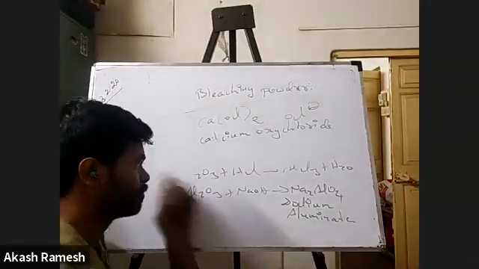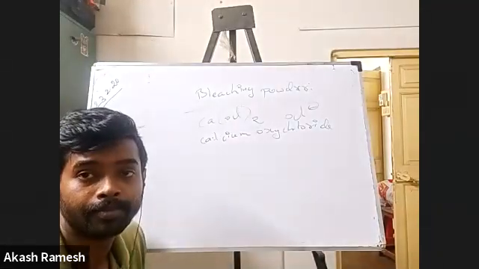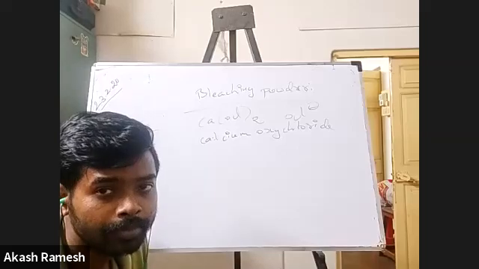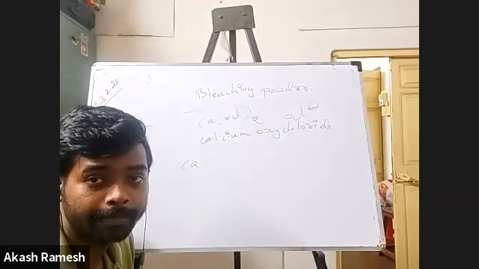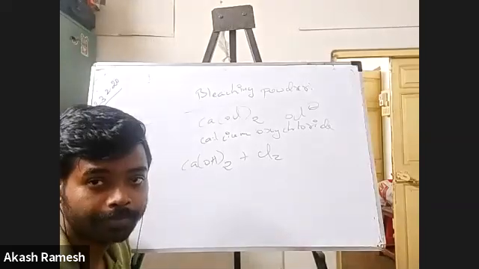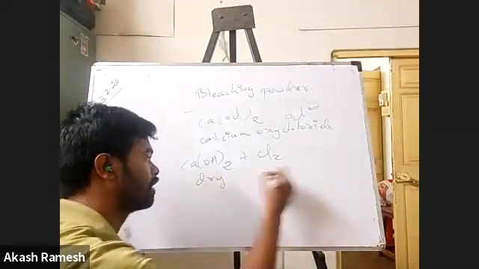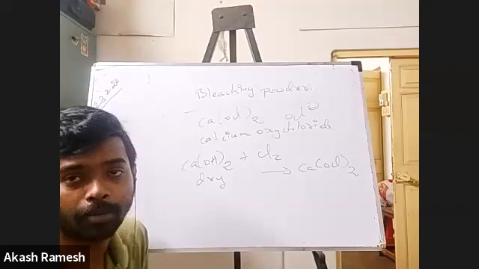How do you produce them? What is the chemical reaction? Passing chlorine on dry slaked lime. What is slaked lime's formula? Calcium hydroxide, Ca(OH)2. Good. So when you pass Cl2 on calcium hydroxide, this should be dry, you form CaOCl2. So this is how you form the bleaching powder.